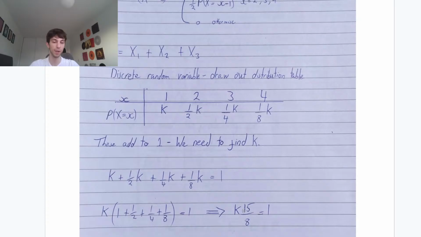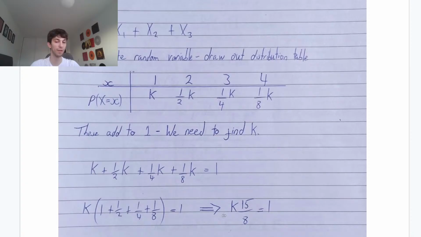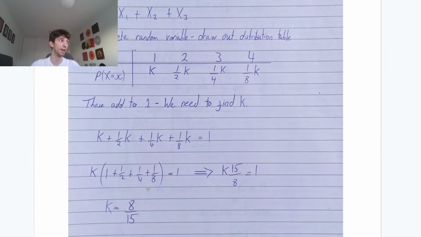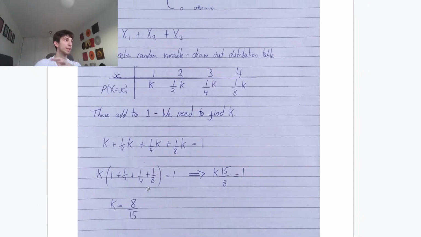Don't do it in your head in the exam. We have 15 over 8 times k equals 1, so k equals 1 times 8 over 15. So we have found that k equals 8 over 15. From here, we found one part, and this would already be a decent amount of marks.